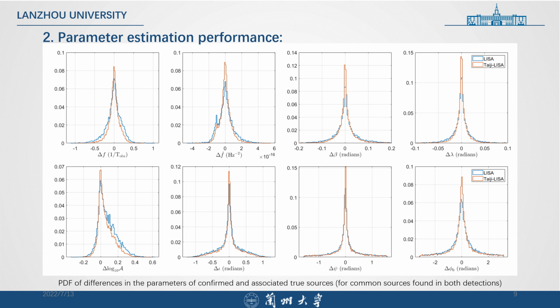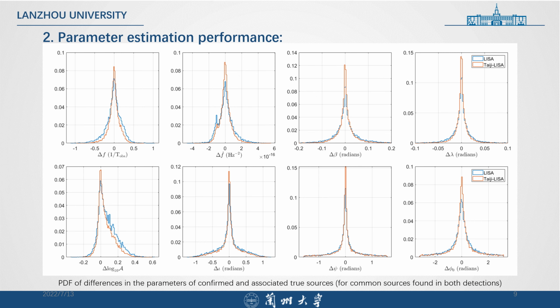Now let's look at the parameter estimation performance. Remember that for each signal, we use 8 parameters to characterize each single GB signal. And this figure is plotting all the errors of each parameter of each source. And we see that the red one, which represents the LISA-Taiji network result, is narrower than the blue one, which shows the improved performance